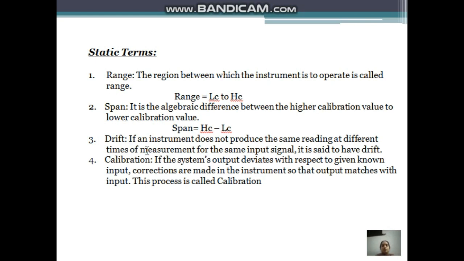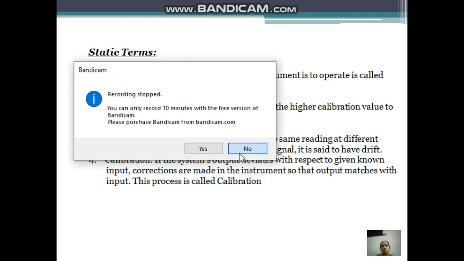Next one is drift. So what is drift? If the instrument does not produce the same reading at different times of measurement for the same input signal, it is said to have drift. Suppose the instrument is operating with the same input signal every time, but it does not give the same reading, then we can say the instrument has drift.